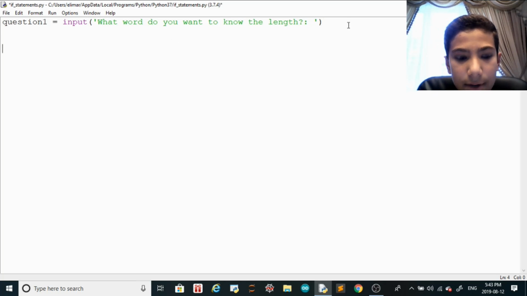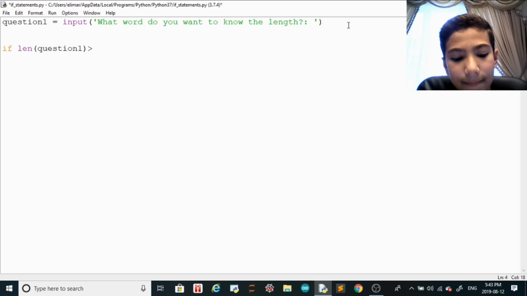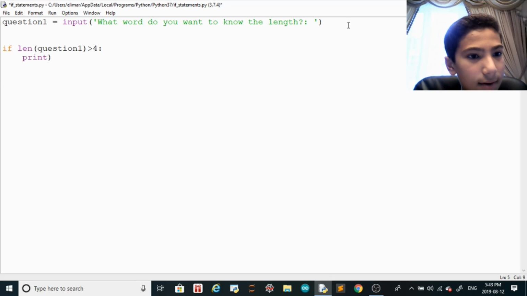And then here, let's put in if statements. If the length of question 1 is greater than 4. So if question 1, the length of the question, how long the word is, is greater than 4, if the word is longer than 4, do print the word is longer than 4. Alright, guys? Very simple stuff.